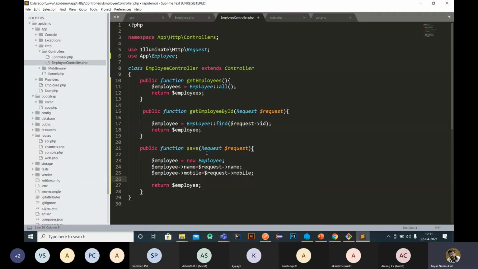Now we have to save the data. So we are not doing any validation. We are simply saving name and mobile to the database. So here, save them.